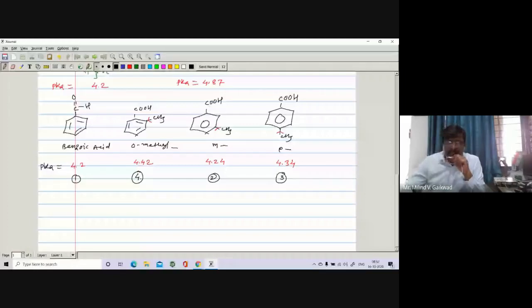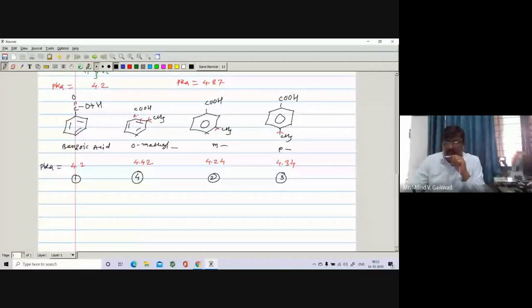The reason is that in ortho methyl benzoic acid, methyl is present at ortho position. It exhibits plus I effect, and it is nearer to the COOH. Means as it is nearer to the COOH, it can donate electron around this OH very easily because it is at ortho position.